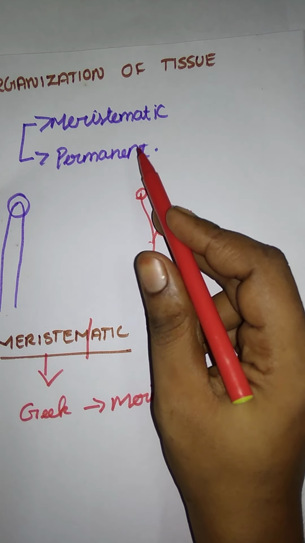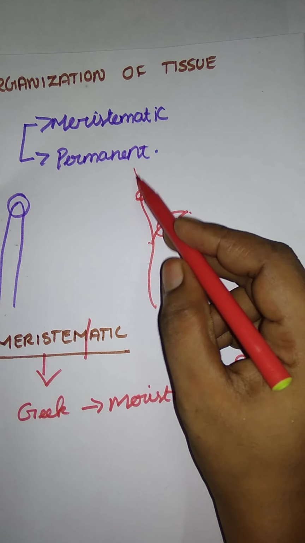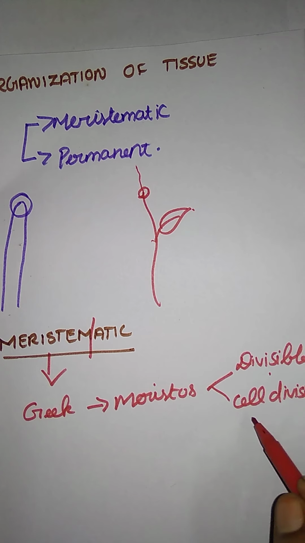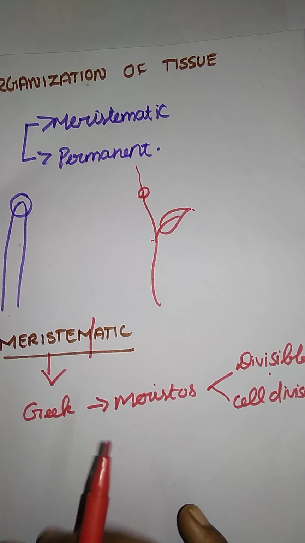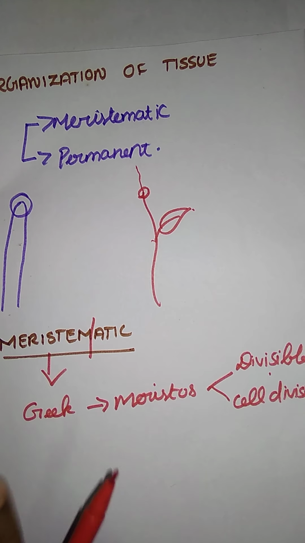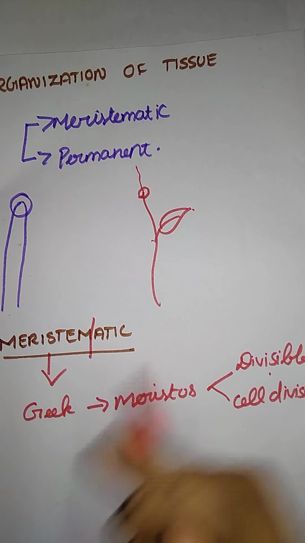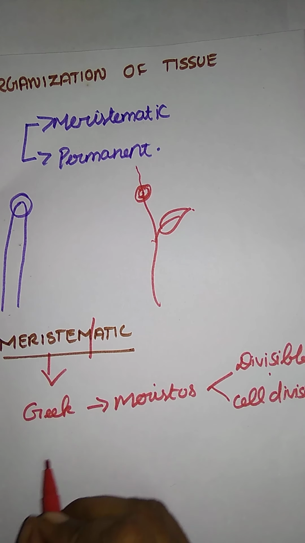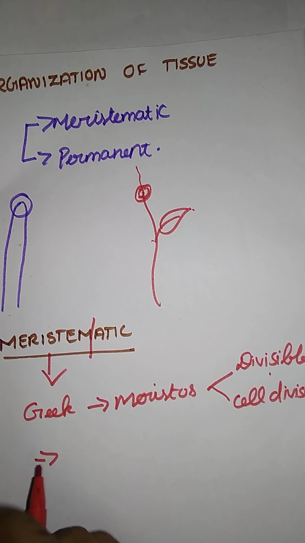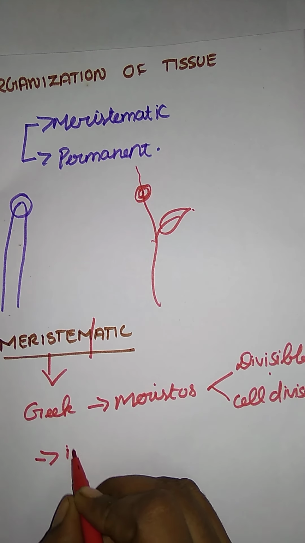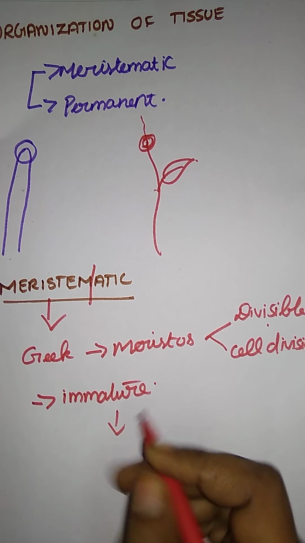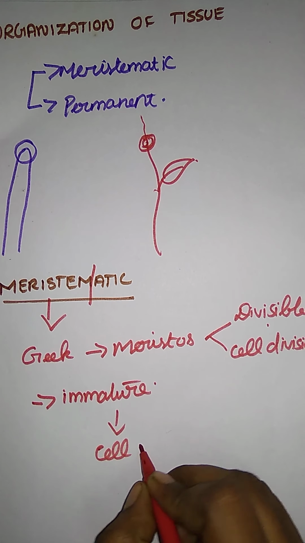If you take a growing part, it needs to elongate the stem size, so it needs cell division to increase the size. So it has cell division, which is divisible and cell division activity. In the plant, meristematic tissue is grouped into immature cells that are capable of undergoing cell division. Why do we say immature? Because it is the younger part, it is given the name immature. In meristematic tissue, they are under the group of immature cells, capable of undergoing cell division.